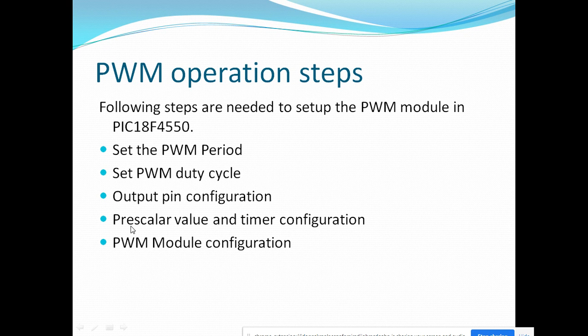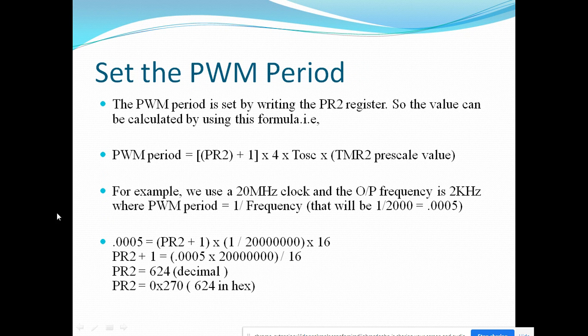In the next step I will select the pre-scaling value for timer 2. This will maximize the period of the duty cycle. And here we will select the PWM mode module configuration by writing these 4 bits with 11xx. PWM mode is selected.